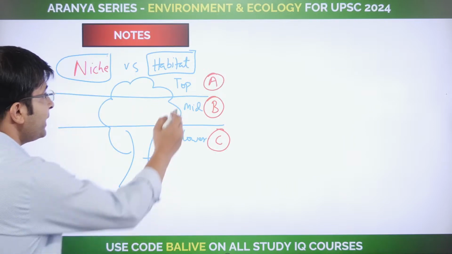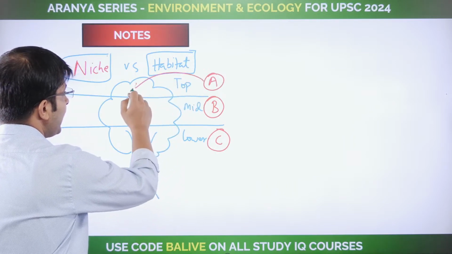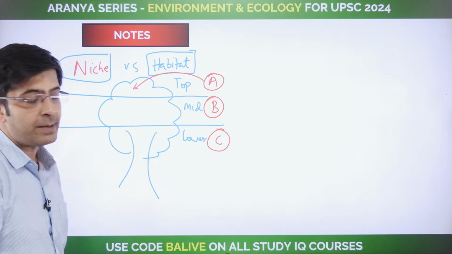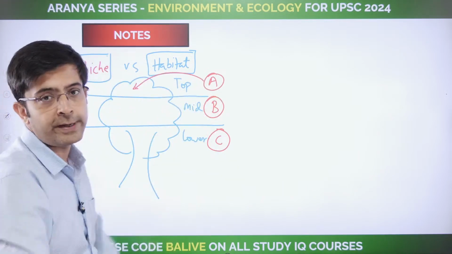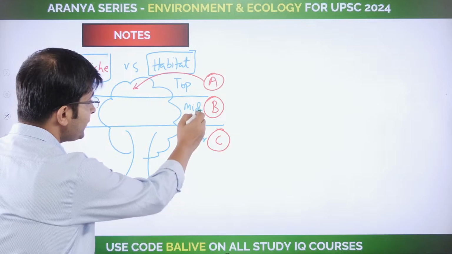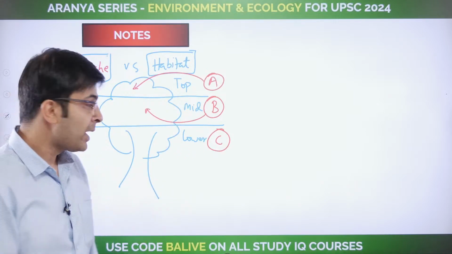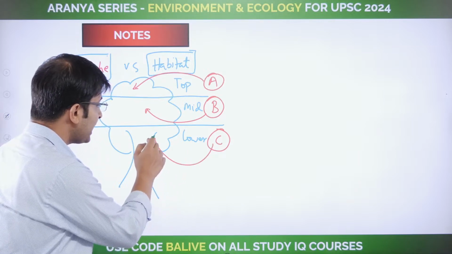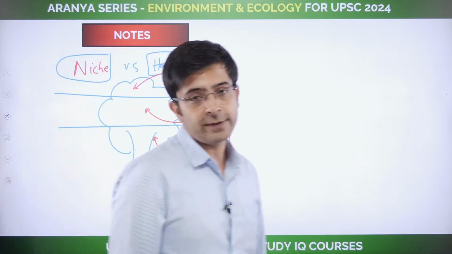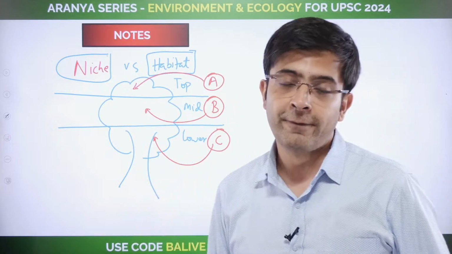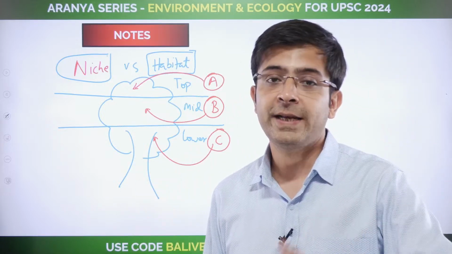Now, what happens? This particular bird only resides here and sources its nutrition from that particular area, the top part of the tree. Another species of bird does the same role but with the middle part of the tree. And then the third one does it for the lower part of the tree. Now if this is the case study I've put before you, what does niche indicate?